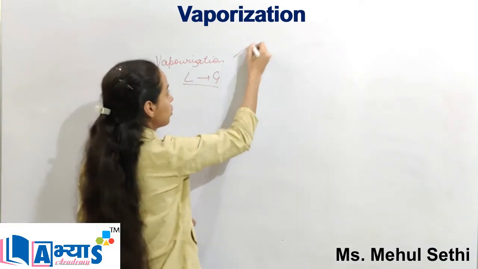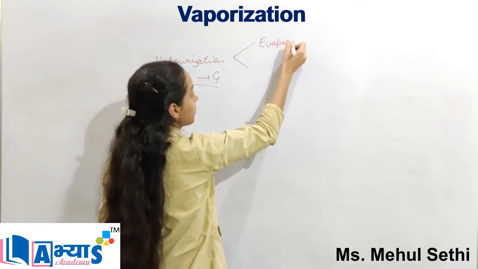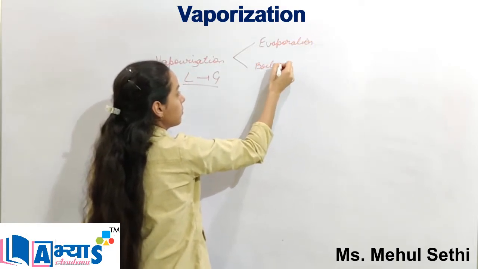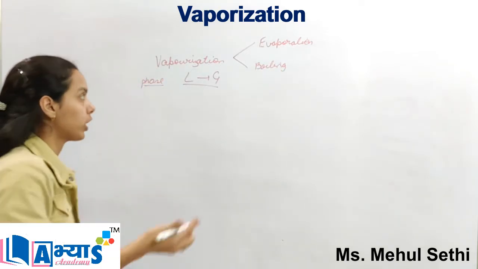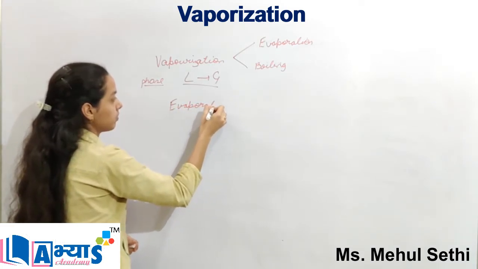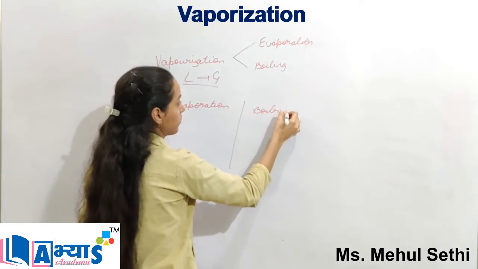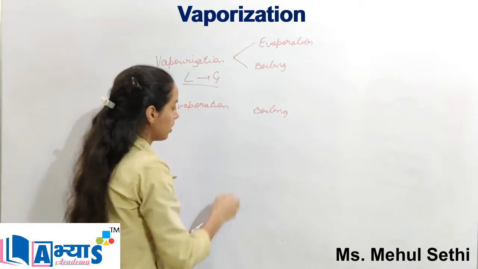Actually, vaporization is of two types. One is evaporation and the other is boiling. So let us differentiate between evaporation and boiling. So let us make a table. Evaporation, boiling.